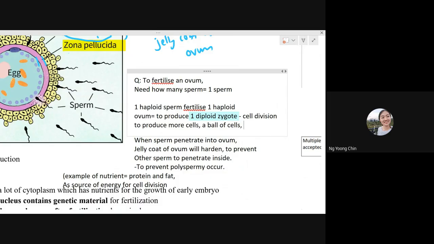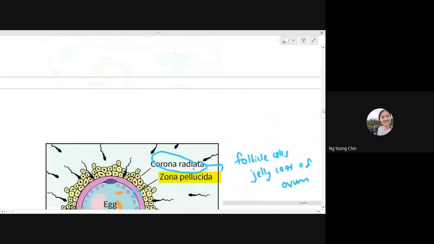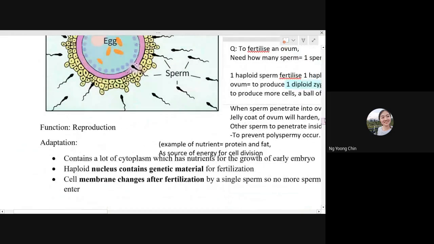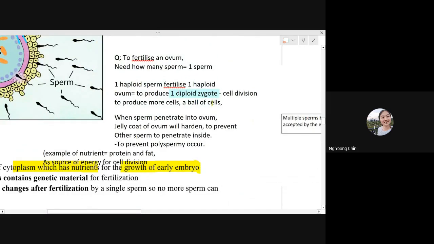So during cell division, they require energy. The energy is provided by the ovum itself. That's why they have a lot of cytoplasm inside the ovum to provide nutrients for the growth of this early embryo. Because after the zygote undergoes cell division, they will produce a ball of cells. After that, they will develop and become an embryo.